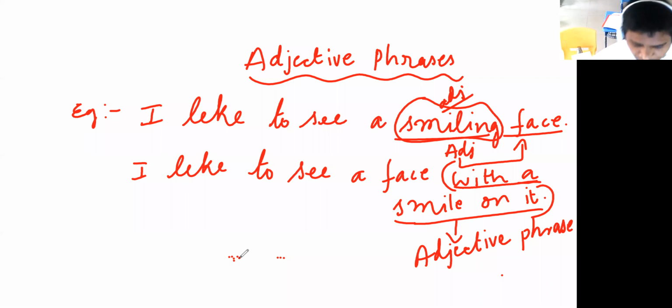Okay. Next. I'll give an example. You have to do it by yourself and tell me now itself. This is a stone wall.